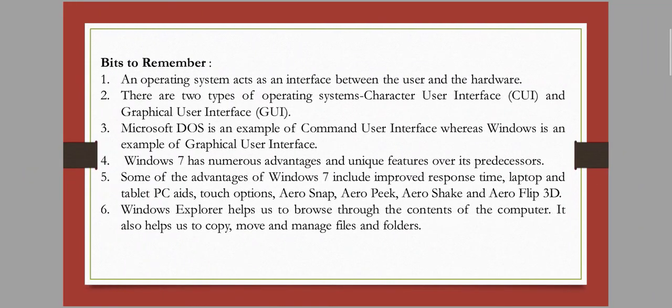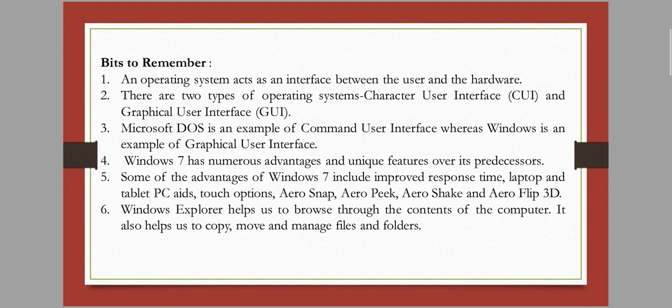Here you can see the bits of reminder. Here you can see six points. Number one is operating system acts as an interface between user and the hardware. That means we all know that the operating system acts like a communicator between user and the hardware. Next, there are two types of operating system: character user interface and graphical user interface. Character user interface is mainly based on text, and graphical user interface is based on graphics. Next is Microsoft DOS is an example of command user interface, and Windows is the graphical user interface operating system.